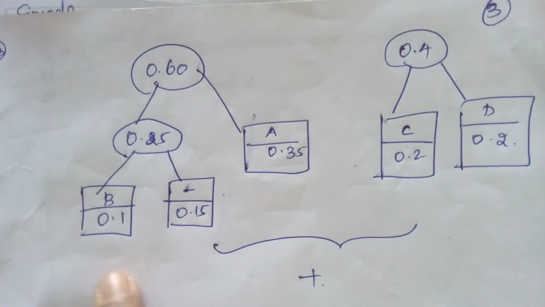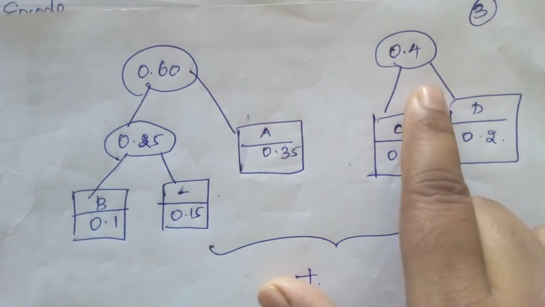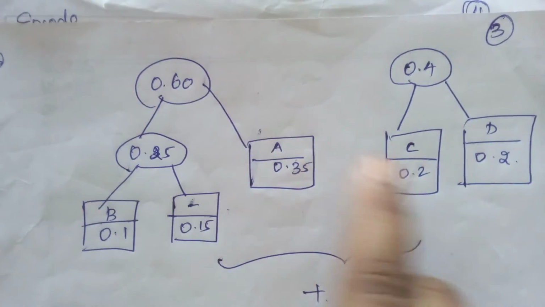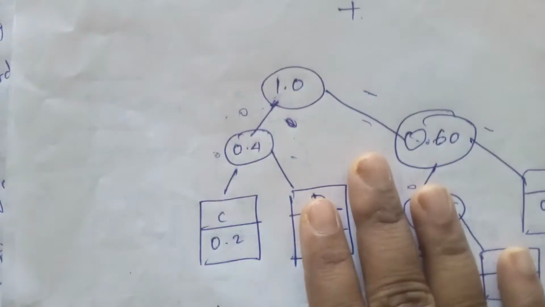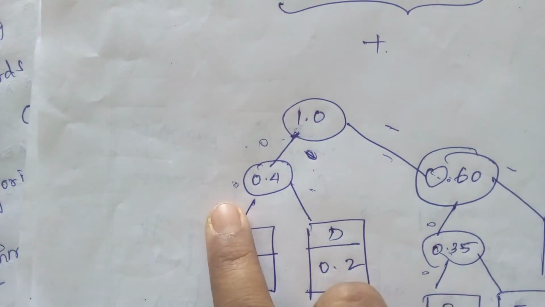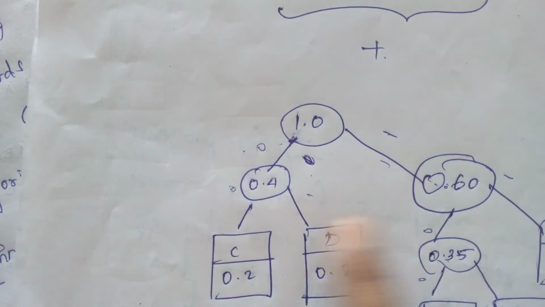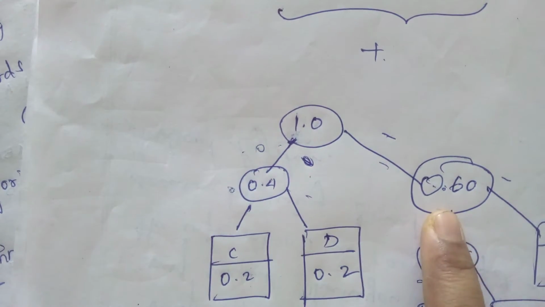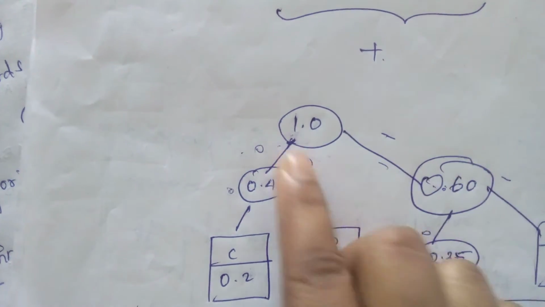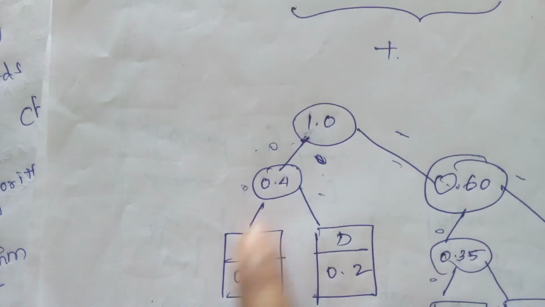Now again we arrange in ascending order. 0.6 is larger than 0.4, so 0.4 comes on the left side and 0.60 on the right side. Now we add these two values, 0.4 and 0.60, and get 1.0.